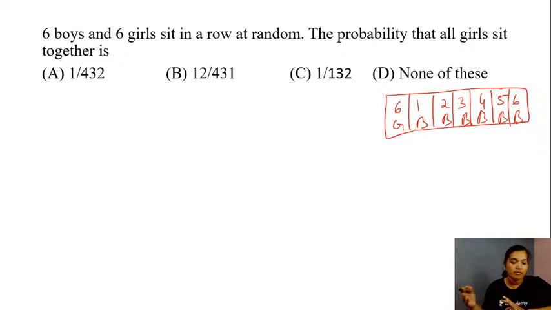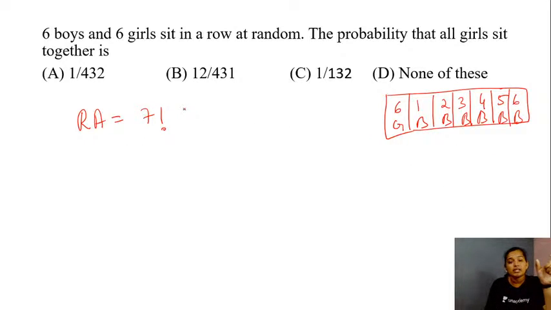I have numbered them B1, B2, B3, B4, B5, B6. So our required answer would be the arrangement of all these 7 entities, that would be 7 factorial. Now these 6 girls who are seated together all the time could be arranged in 6 factorial ways among themselves.